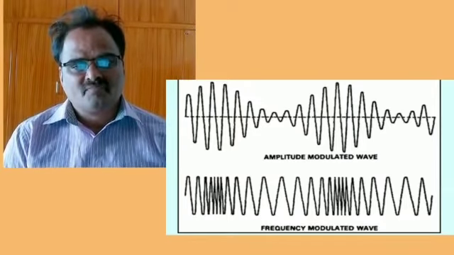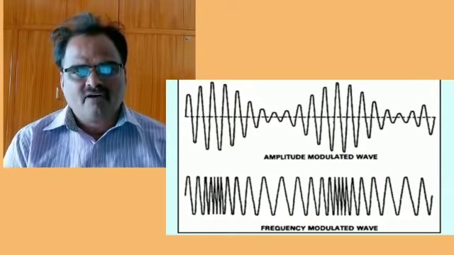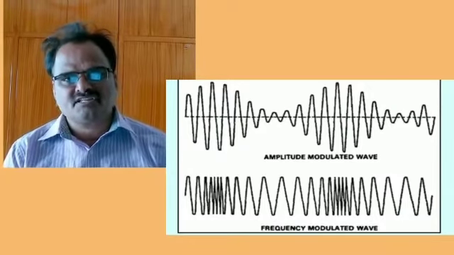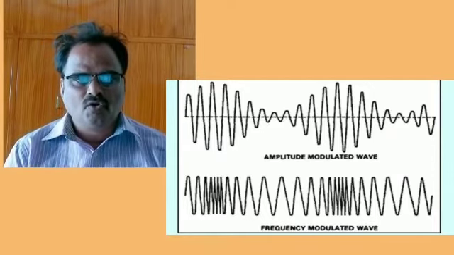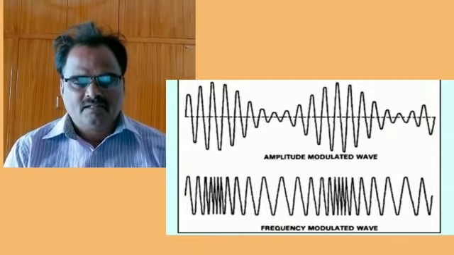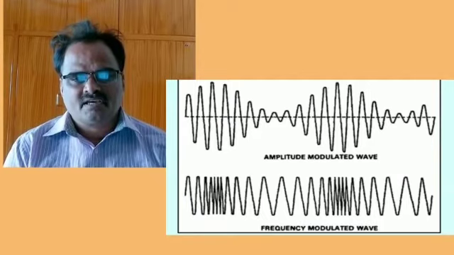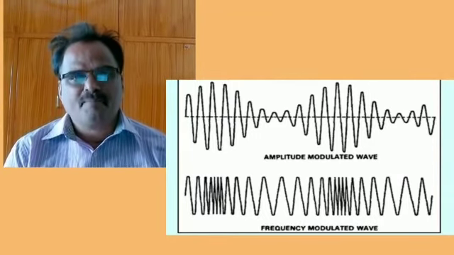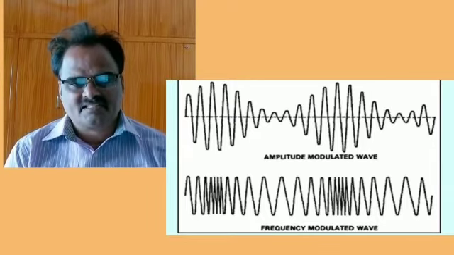So, modulation is the process of varying some characteristics of a high frequency signal in accordance with the instantaneous value of the low frequency signal. The characteristics may be amplitude, frequency or phase. Depending upon the characteristics, the modulations are classified.